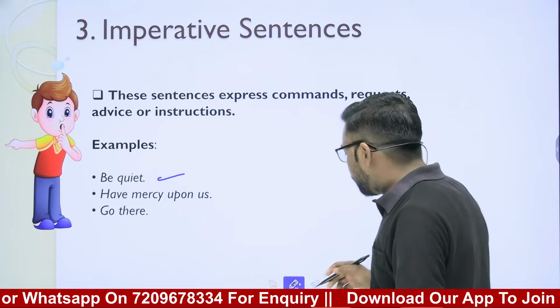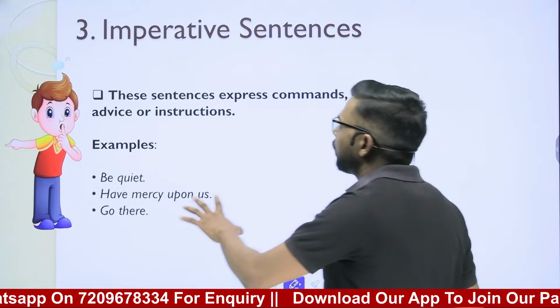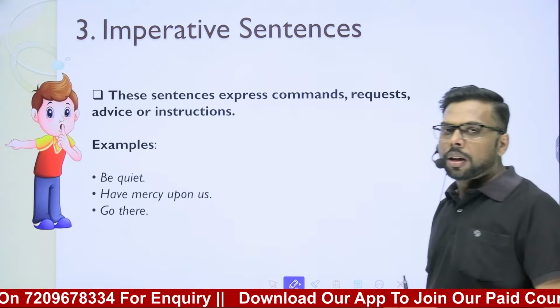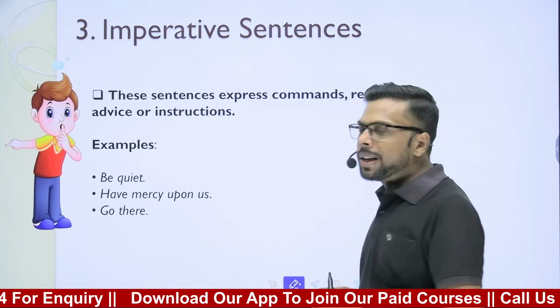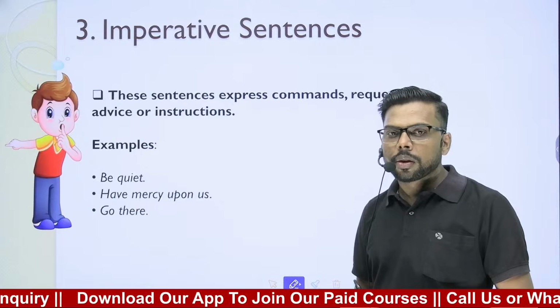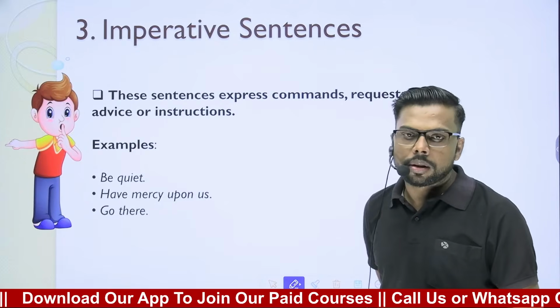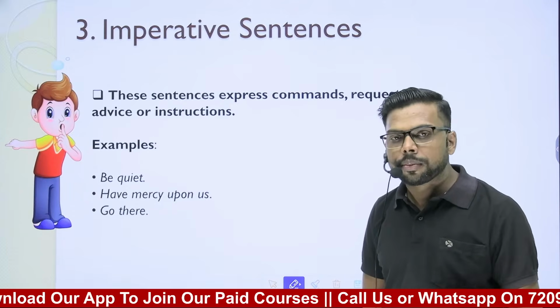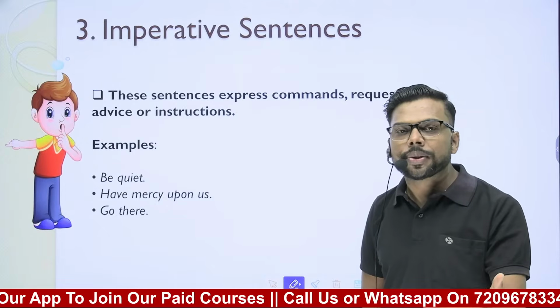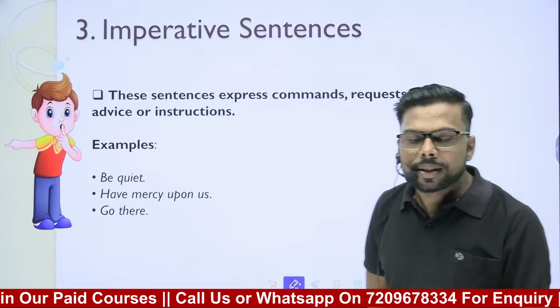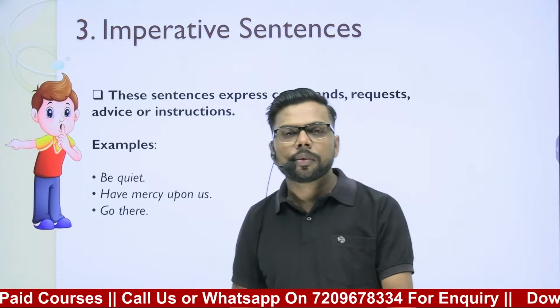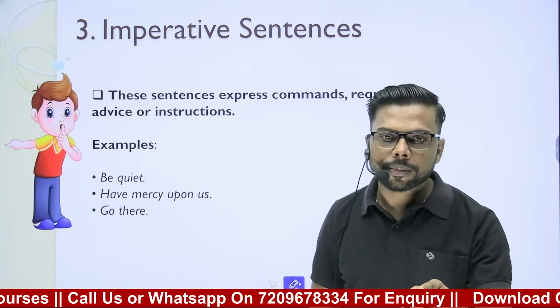So what are the characteristics of imperative sentences? The characteristic of imperative sentences is that when we give order or command, to whom do we give order or command? To the second person. And who is the second person? Second person is you. We give advice to the second person.